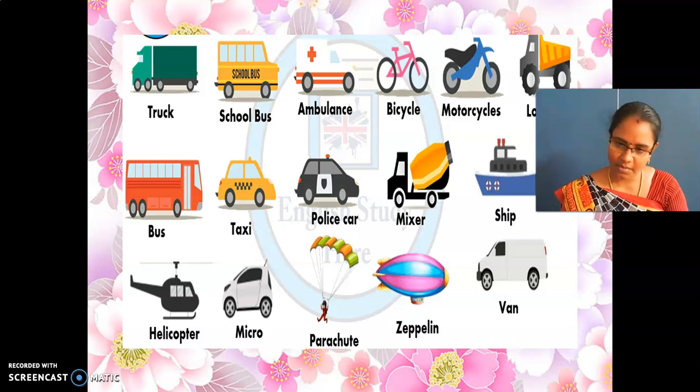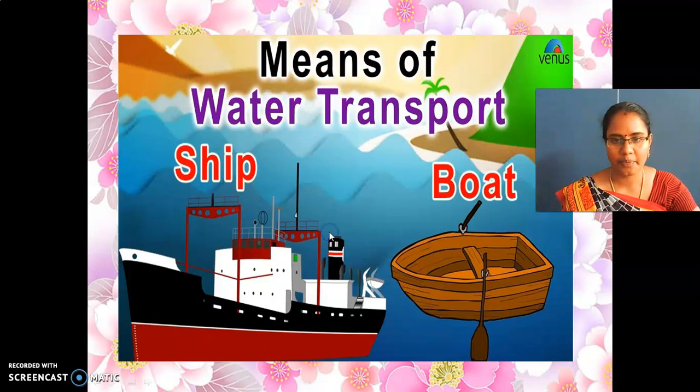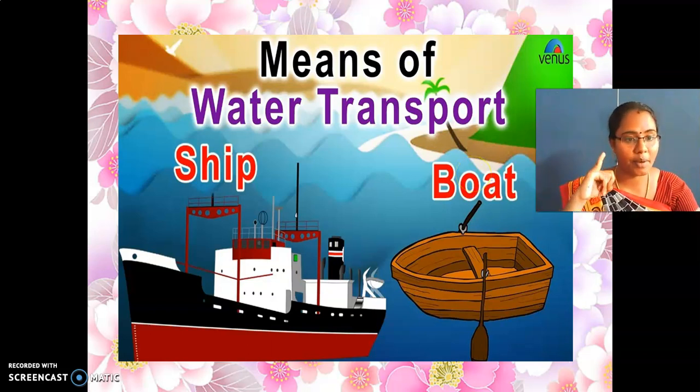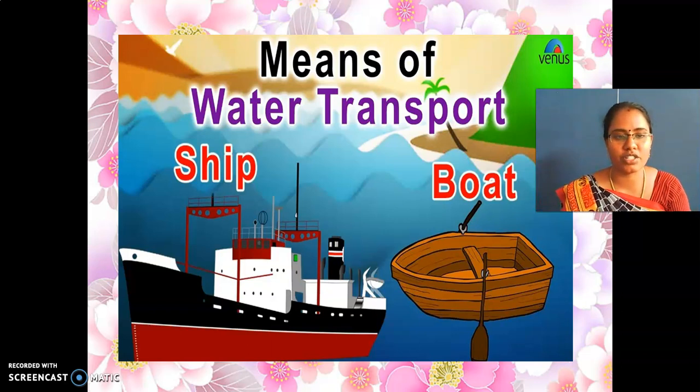Okay, see here my dear children, these are all the vehicles and the means of water transport. Ship and boat are water transport. Car, bus, lorry, scooter, we are saying as land transport. Air transport is hot air balloon, aeroplane, helicopter, parachute. These are all the air transport. Okay my dear children, are you clear in that? Yes, very good.